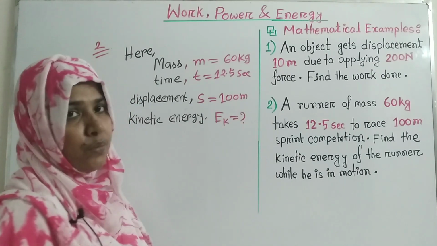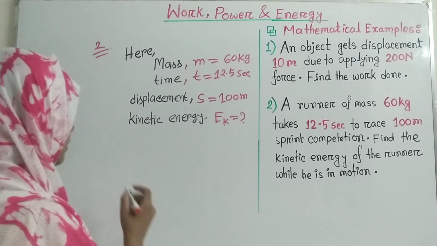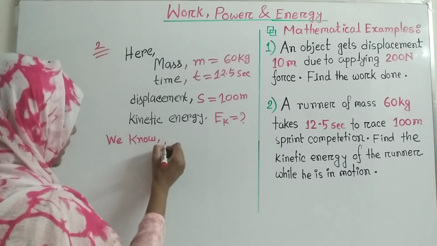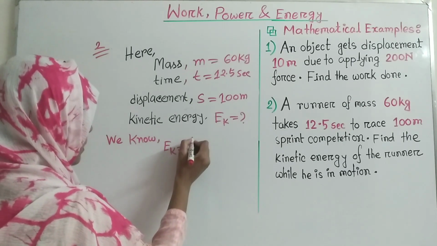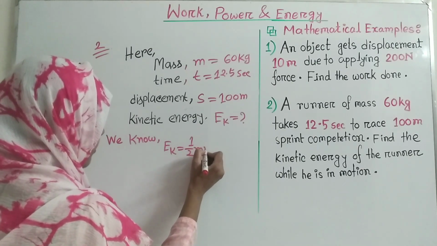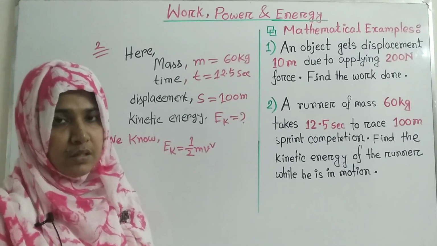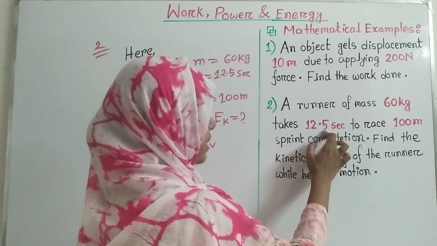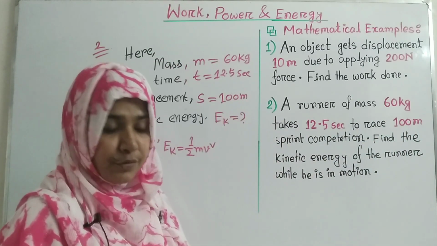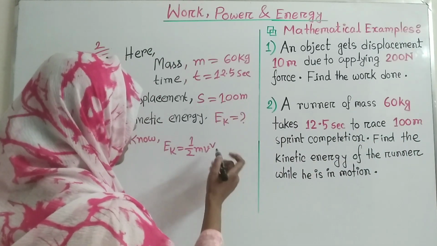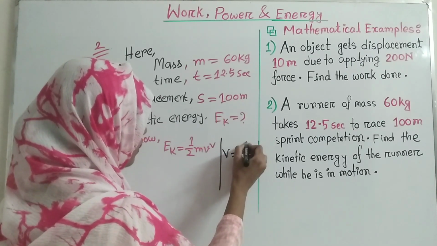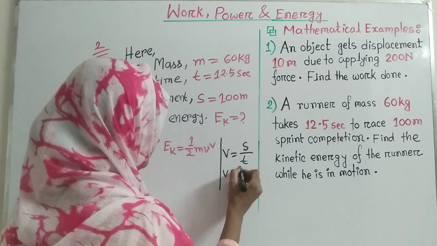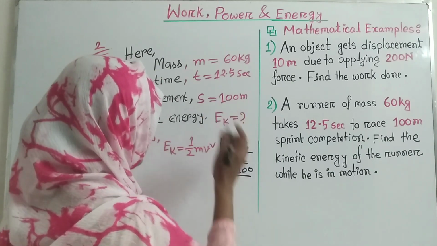So we know that Ek is equal to half m v square. Students, here you can see that the person takes 12.5 seconds to reach 100 meter. We know that from the definition of velocity, v is equal to s by t. So we can write that the value of s is given here 100 and t is 12.5.